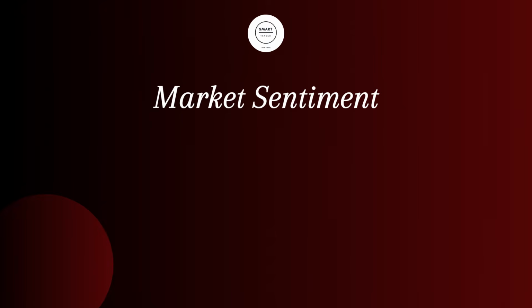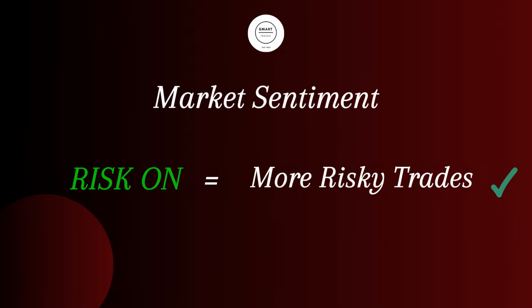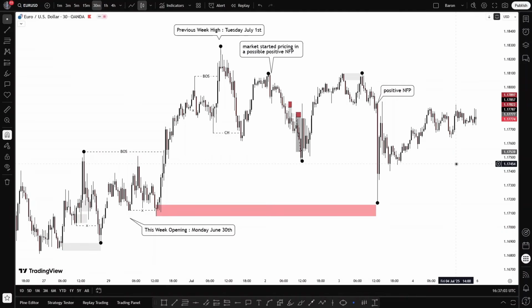First of all, the market sentiment, which was a risk on. What is a risk on sentiment? Well, a risk on period is when traders are more comfortable to take more risks on the market. And how does this affect the EURUSD in general? Well, it will not directly affect the EURUSD, but it will affect the US dollar particularly.